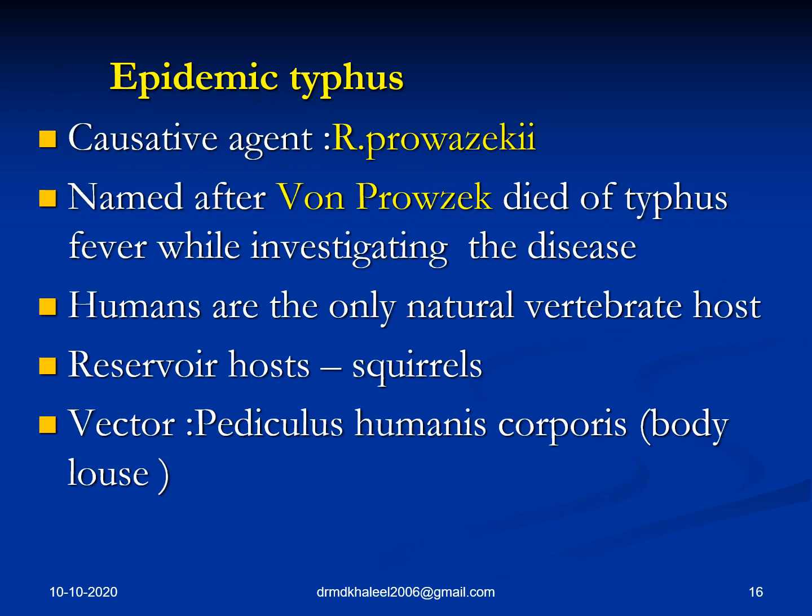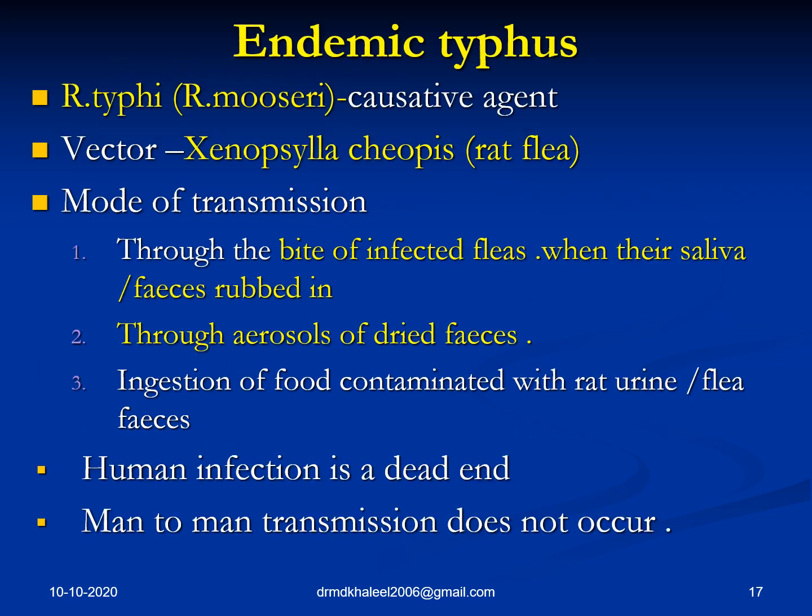Epidemic typhus is caused by Rickettsia prowazekii. Von Prowazek, as already discussed, died of typhus fever. Another scientist who gave his life while investigating the disease, other than Rickettsia rickettsii. Whose reservoir hosts are squirrels. The vector is Pediculus humanus corporis, which is basically the body louse.